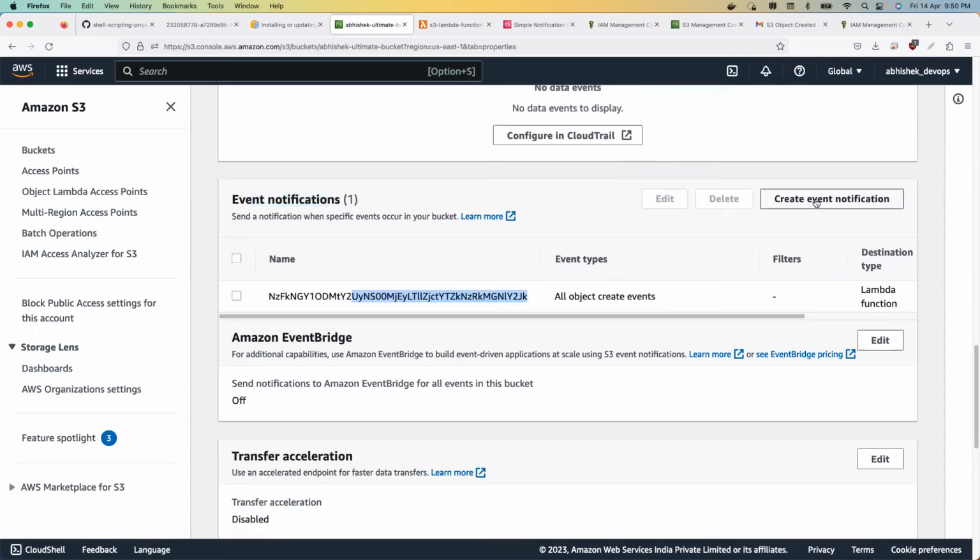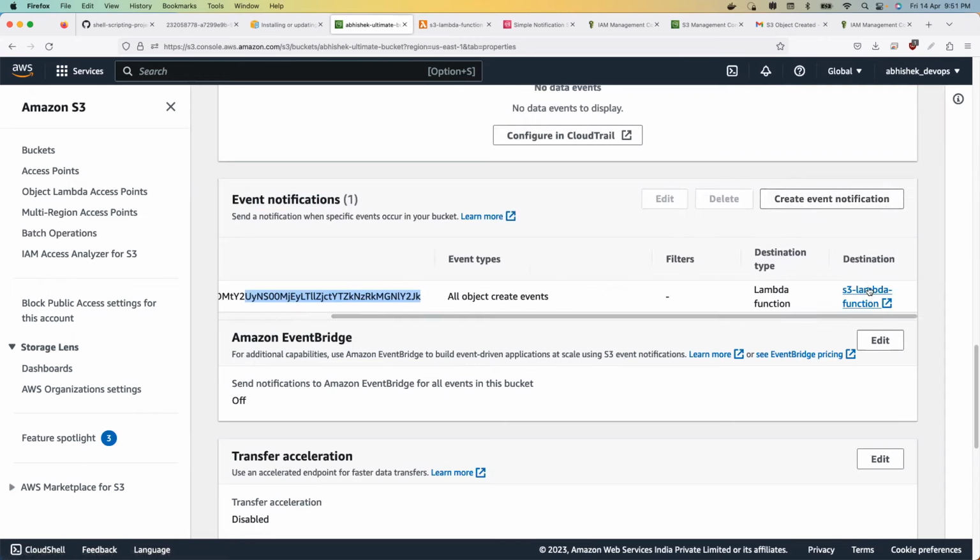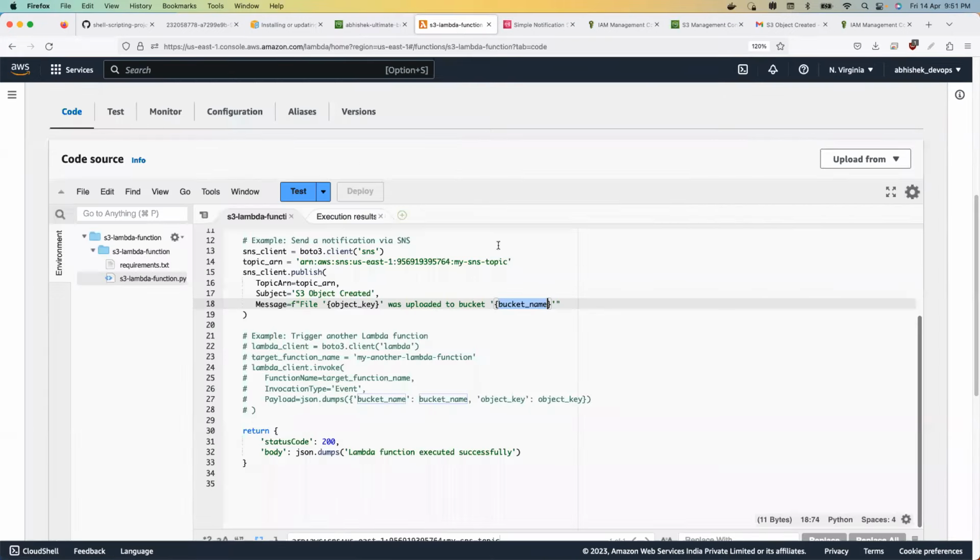You can do it manually from the UI, but if you want to perform this project in 100 AWS accounts in your company, technically you will take like 10-15 days to just set up these projects. But if you are doing it through shell scripts, we did it in 2 minutes, right? So that's the advantage of scripting. Now create event notification, and here you provide the Lambda function. What is the destination? S3 Lambda function. This is the Lambda function, right?